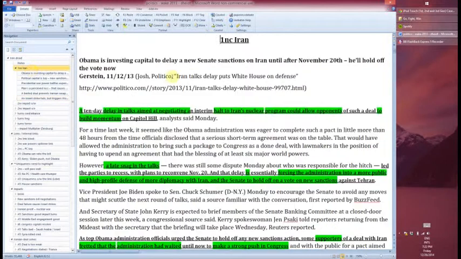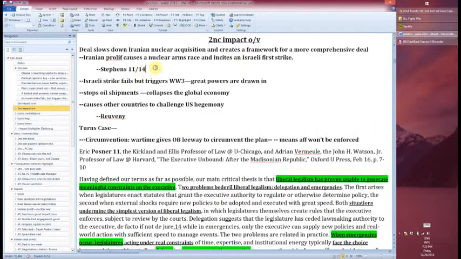Then we have to have, obviously, all the parts that we talked about: the uniqueness, link, and impact, as well as link uniqueness regarding political capital, if it's a political capital link. The next part is going to be this 2NC impact overview, right? So we talked about the impact. You need to have an impact overview, just like we talked about in the introduction to DAs video, the different parts. So here's just an impact overview, right?